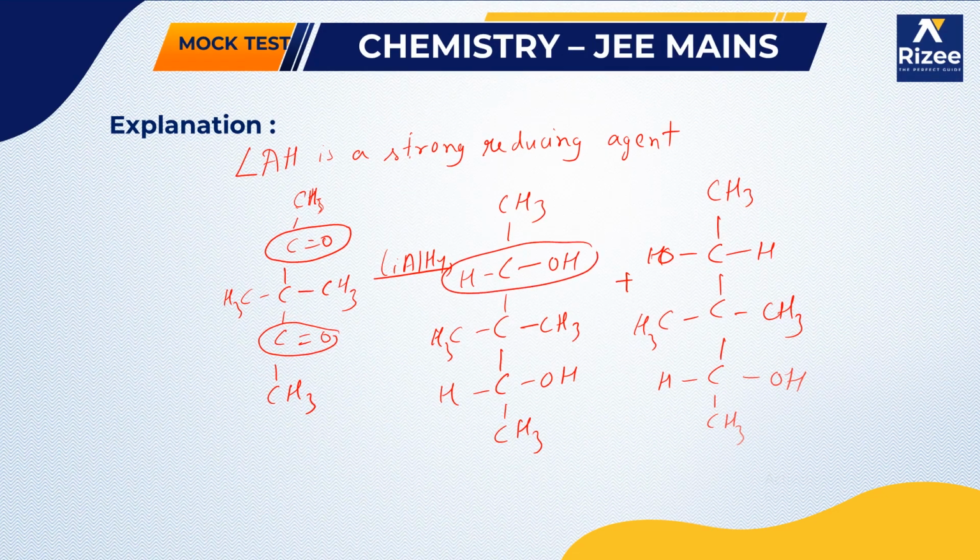On the second carbon, the positions of H and OH in space are different. So these two are optical isomers.